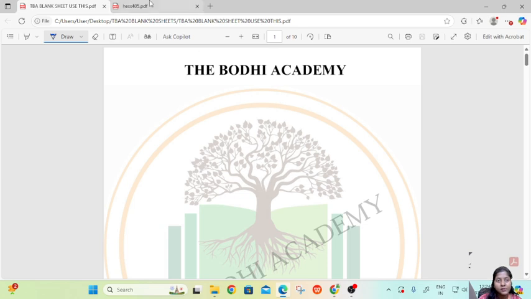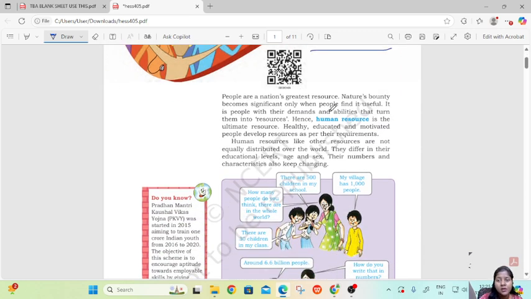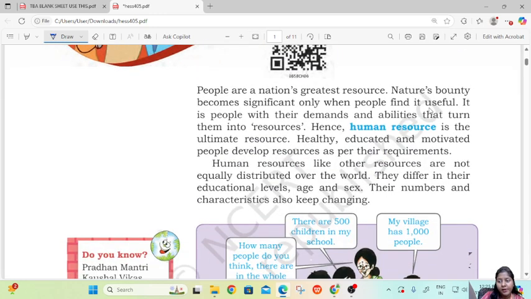Today we'll start with class 8, chapter 5, human resource. With regards to human resource, people are a nation's greatest resource. Nature's bounty becomes significant only when people find it useful. So it is their demand and ability that turn into resources. So human resource is the ultimate resource. Healthy, educated, motivated people develop resources as per their requirements.